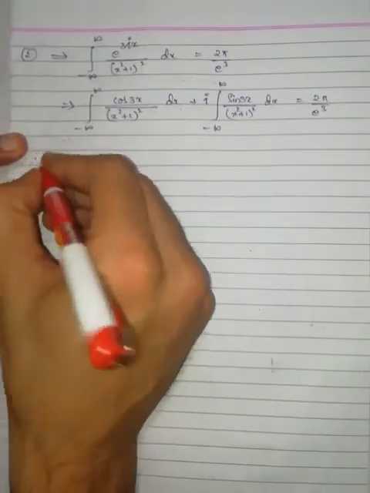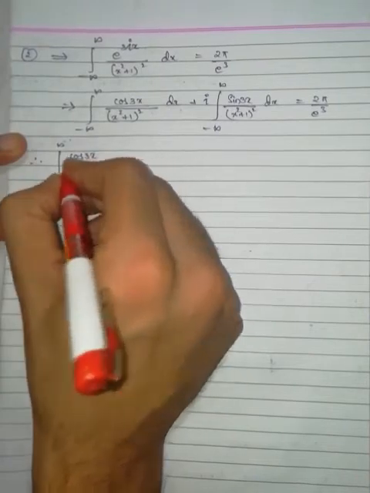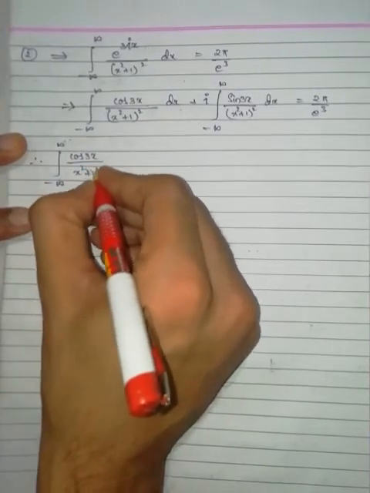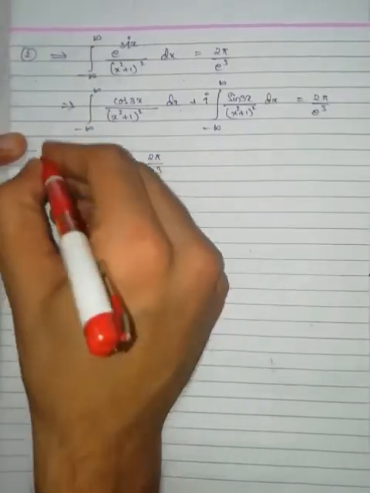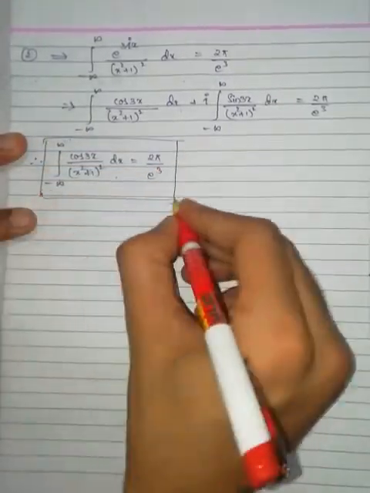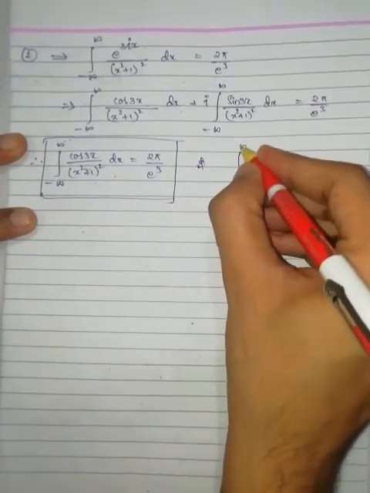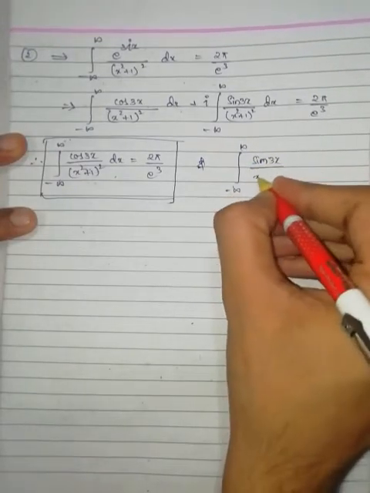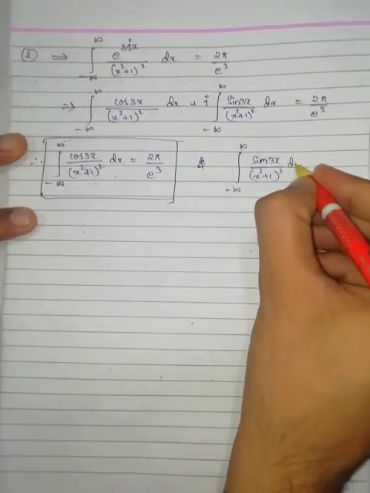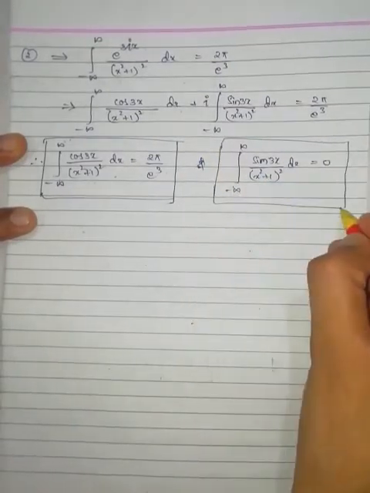Comparing real parts and imaginary parts on both sides, integration from minus infinity to infinity of cos 3x by x square plus 1 whole square dx is equal to 2 pi by e cube, and integration from minus infinity to infinity of sin 3x by x square plus 1 whole square dx is equal to 0, as I compared real and imaginary parts on both sides.